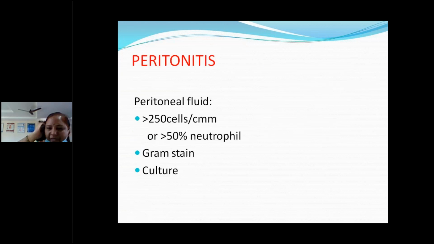So peritonitis we usually miss. Usually the child may present with pain abdomen only. There won't be any fever and other features because this nephrotic syndrome child is an immunocompromised child. So we have to go for the peritoneal assessment.